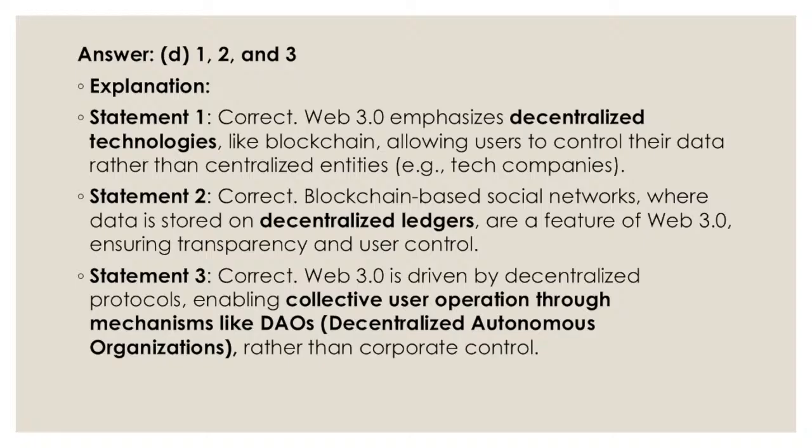Statement 2: blockchain-based social networks where data is stored on decentralized ledgers are a feature of Web 3.0, ensuring transparency and user control.